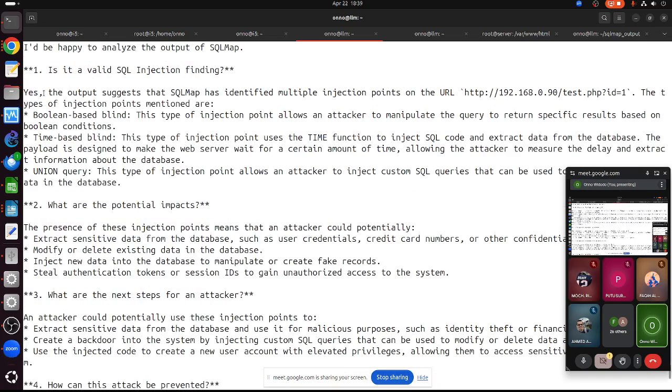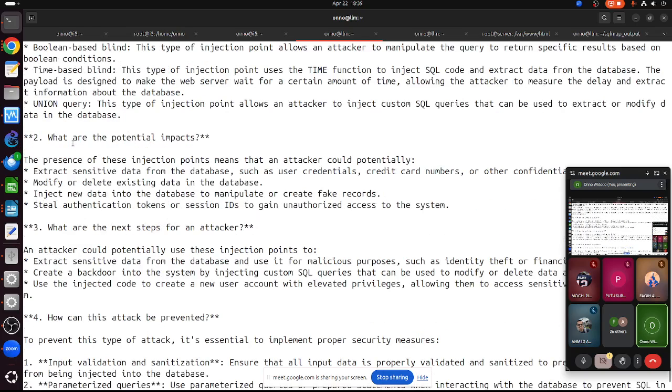But the important thing is this one. Is it valid? Yes. The rest is only the argument that this is valid. What are the potential attacks? This one: modify, delete, inject, steal. That's it. The rest is basically an explanation of the potential impact.